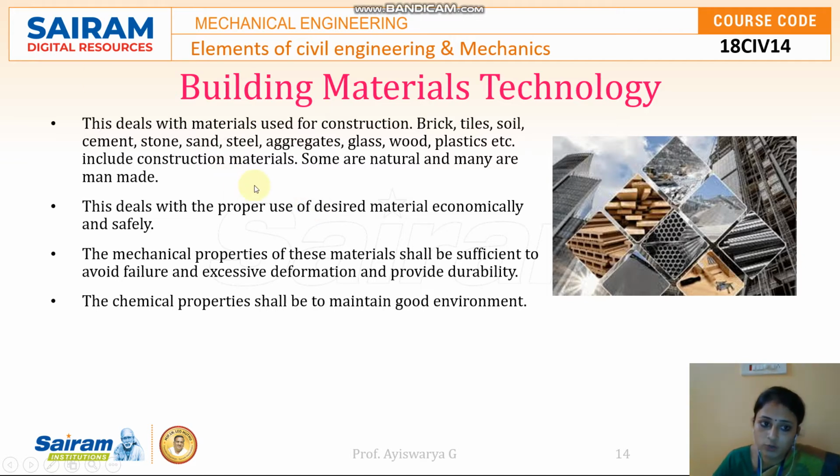But nowadays we are using cement, concrete, bricks, aggregates, glass, wood, fiber and everything. And an advanced construction material is fiber reinforced concrete. Like we can see glass fiber reinforced concrete and carbon fiber reinforced concrete. These are all the different varieties we are using nowadays. And also nanomaterials we are using in construction technology.